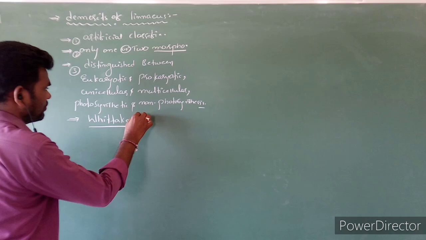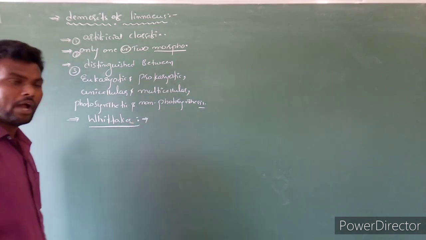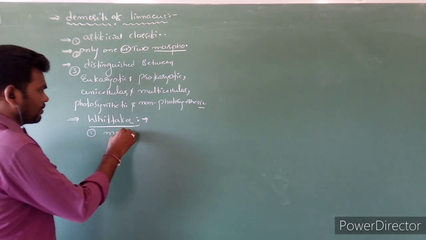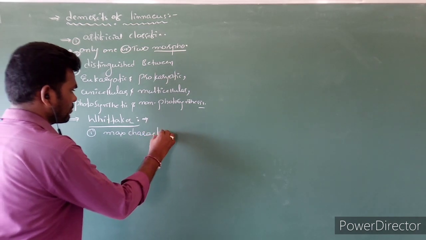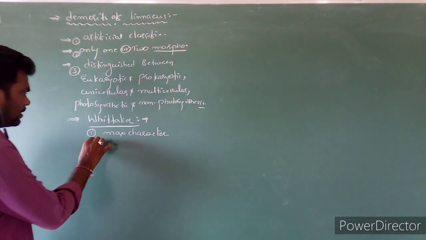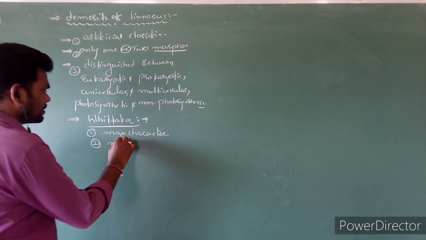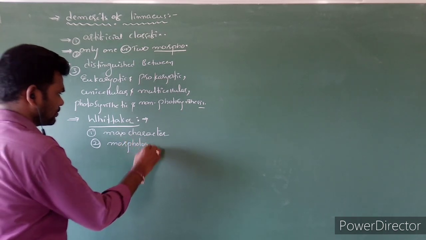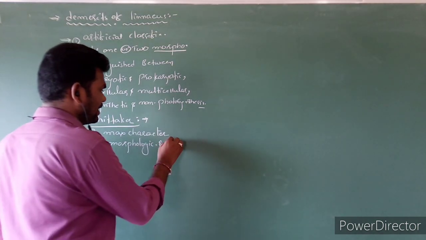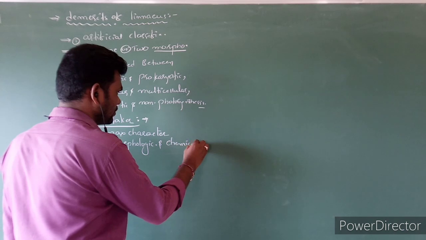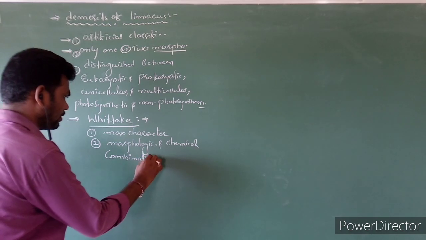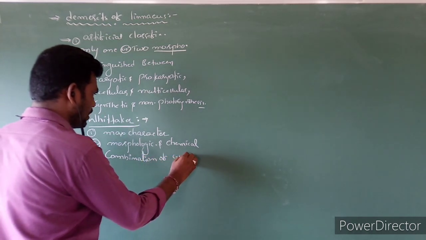What are the merits of Whittaker classification? You know that we have discussed Whittaker classification. The first is that maximum characters are considered, and second, not only morphological characters, he also considered chemical combination of the cell wall.